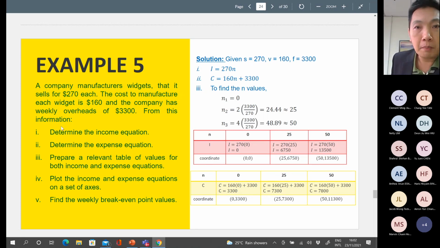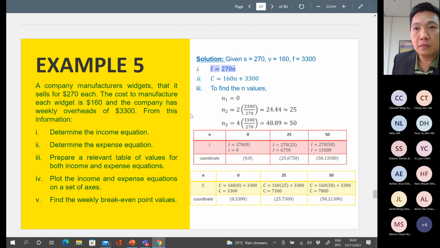A company manufactures widgets that it sells for 270 each. So that means this is the selling price per unit. Once you know the selling price per unit, then you should be able to form the equation for income. The income equation is equal to 270 multiplied by N. You can use N or X to represent the quantity sold. So this is the equation that you can form for income.